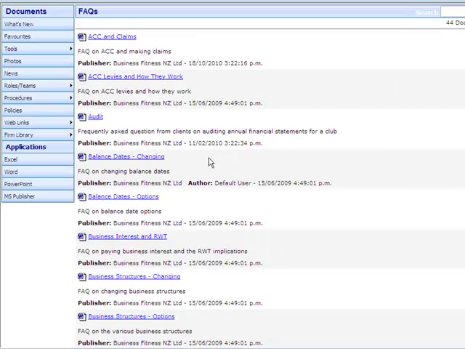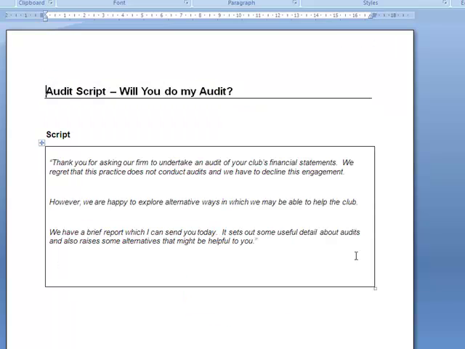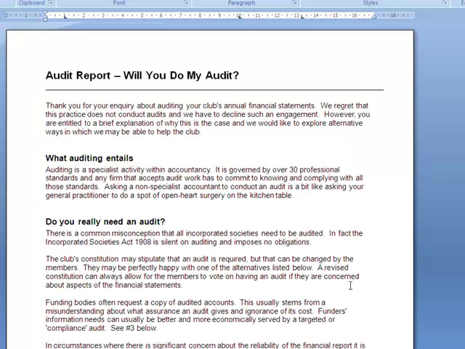The advice contained in the FAQs, of course, depends on the subject matter, and they can vary in just how much information they give. For example, the FAQ on auditing annual financial statements for a club. This is an FAQ that really deals with how to let the client down gently without offending anyone and without being unhelpful. You can see that the script is very brief but polite, but the report contains a lot more useful information, things that will be helpful to the client.